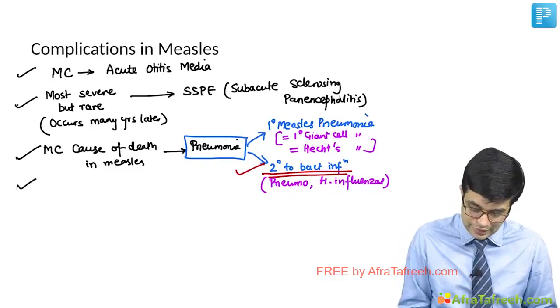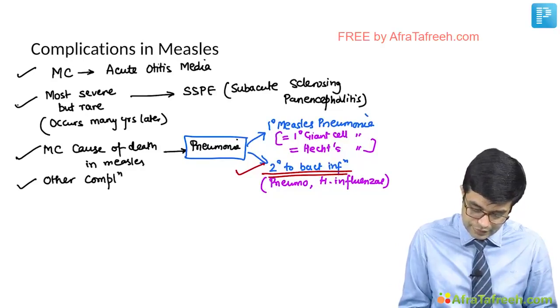Other than this, the other common complications which you need to remember include myocarditis, encephalitis.